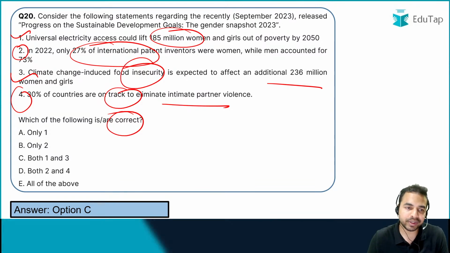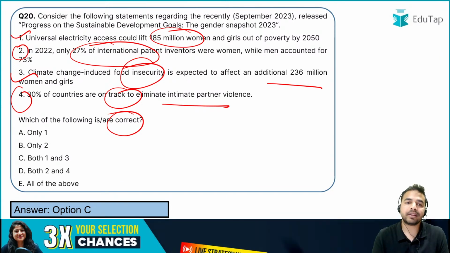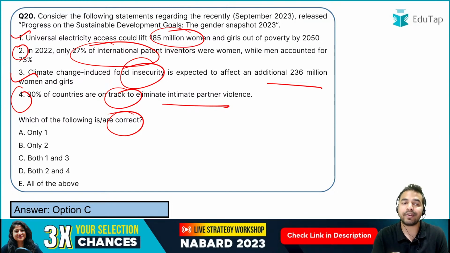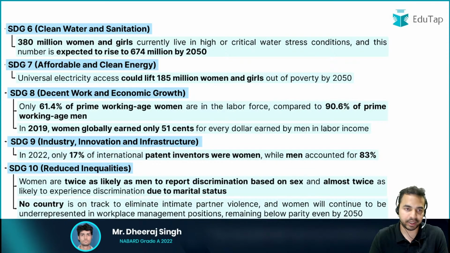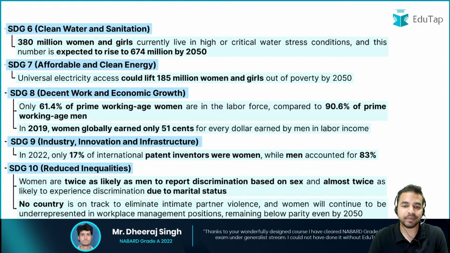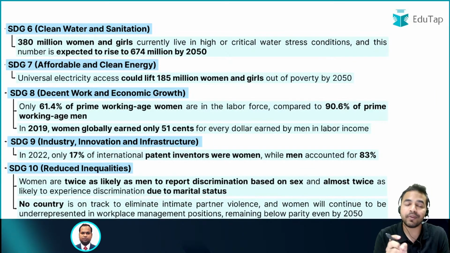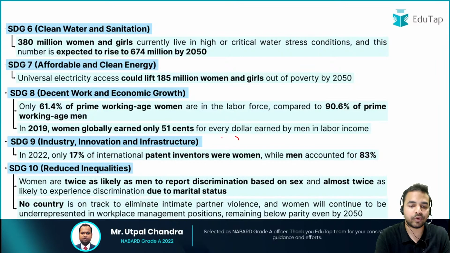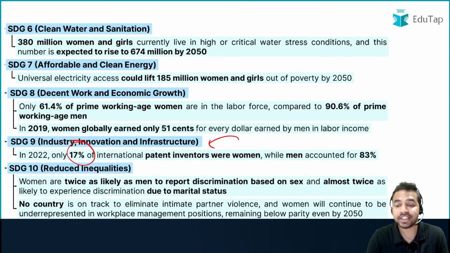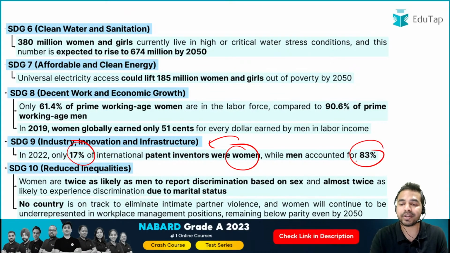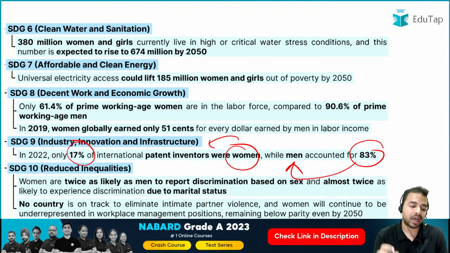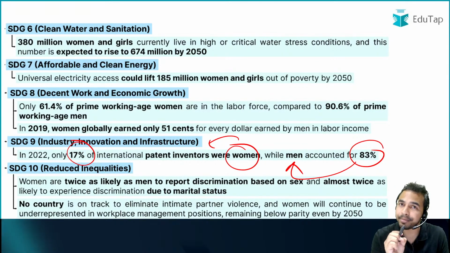See, statement 2 says that in 2022 अगर हम बात करते हैं पेटेंट इन्वेंटर्स की तो 27% वर वुमेन while men accounted for 73%. Okay, so that is basically mentioned here in this particular part. But when I talk about the finding of the sustainable development goal number 9, that is industry innovation and infrastructure, this 17% ही इंटरनेशनल पेटेंट इन्वेंटर्स हैं जो कि विमेन थी एंड 83% आर मेन. बट मैं आपको बता दूं कि यहाँ पर डेटा के साथ कोई छेड़छाड़ की गई है और ऐसी ही छेड़छाड़ आपको एग्जाम के अंदर देखने को मिल सकती है.